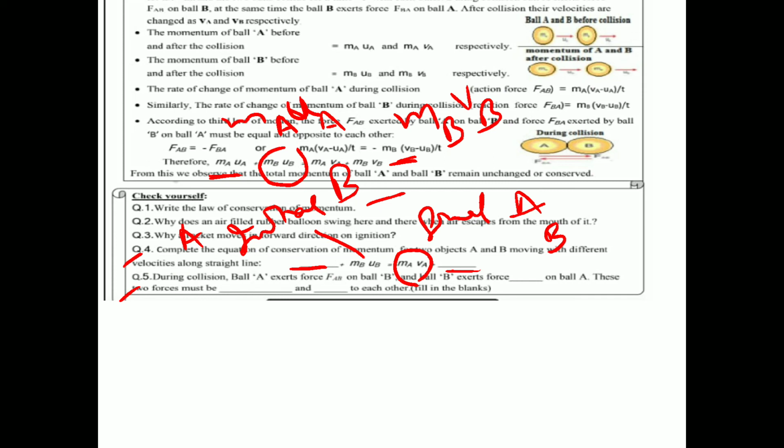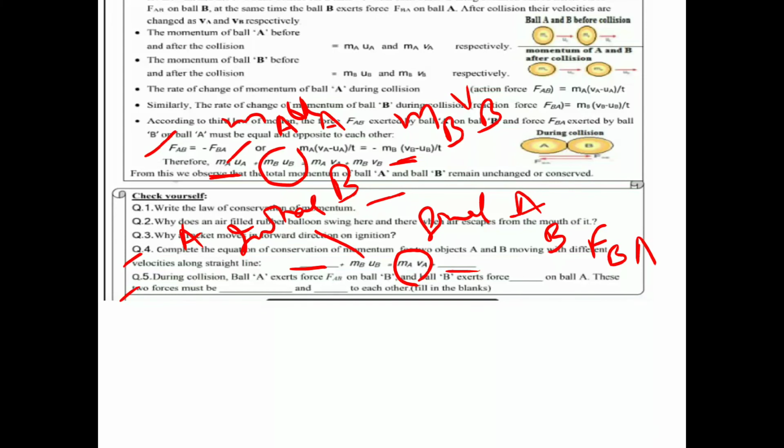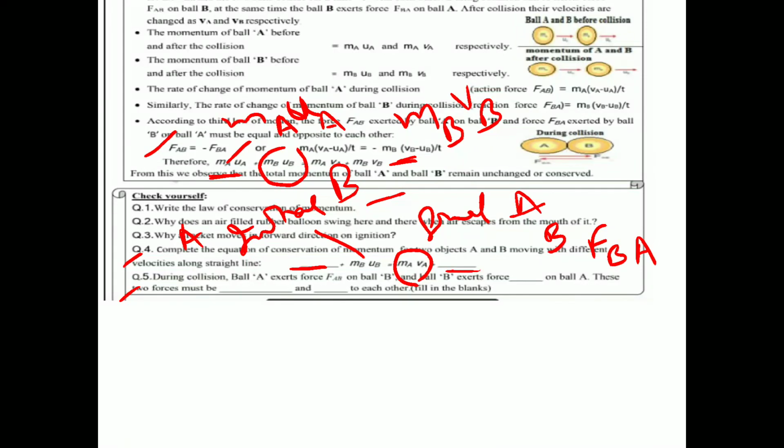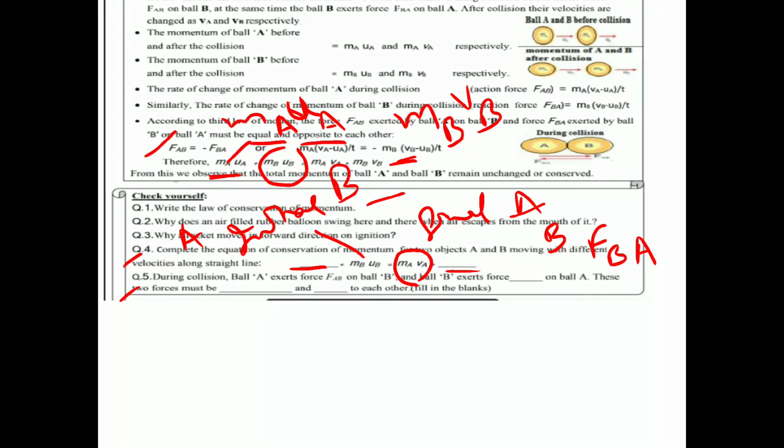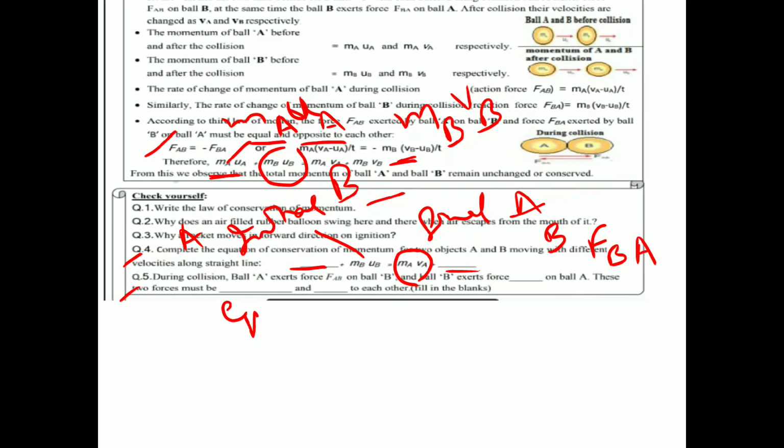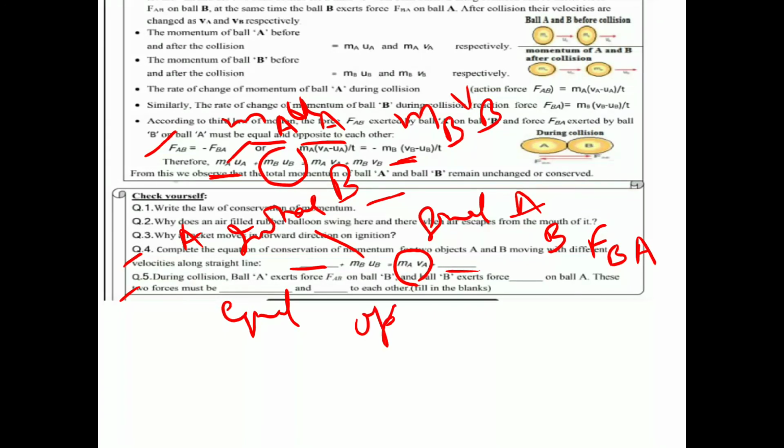Question number 5. During collision, ball A exerts force FAB on ball B and ball B exerts force. Now A applied FAB on B, so B will apply FBA on A. These two forces must be dash and dash to each other. Here you can see, equal and opposite. So what will come here? Equal and opposite. These two forces are equal and opposite.